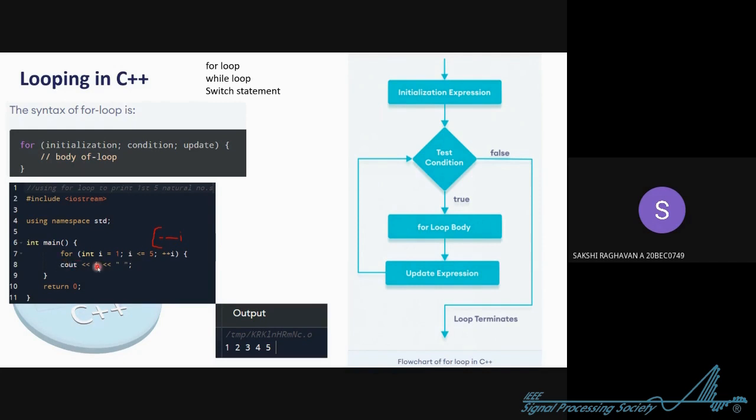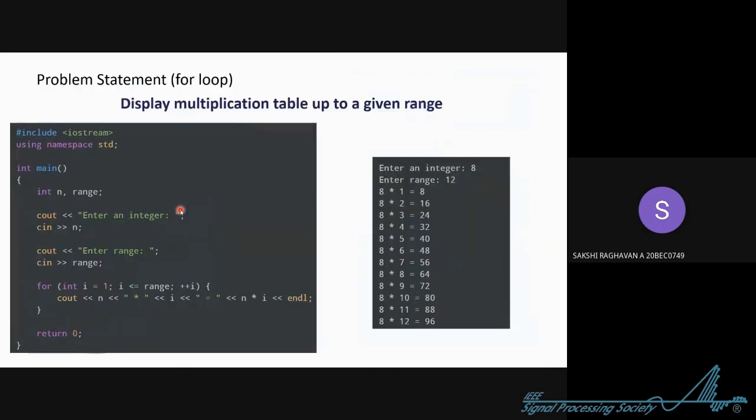So now we have the output, we have given the value, and we have given the space, so the output is not messy. Now you can see this output screen. How are the values printed? 1 space 2 space 3 space 4 space 5. If I had not given the space, it would have been 1, 2, 3, 4, 5 without any space. So this is the for loop.